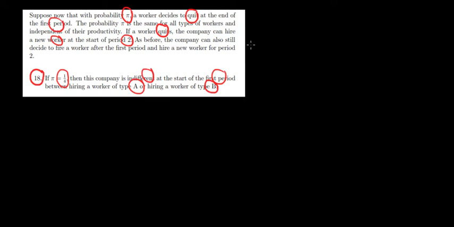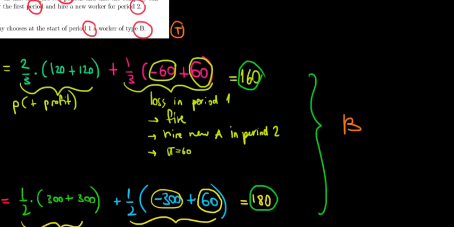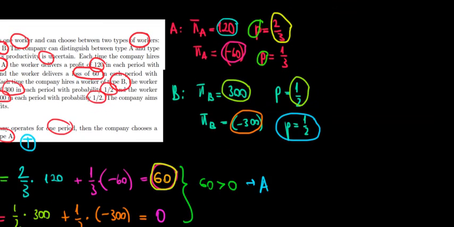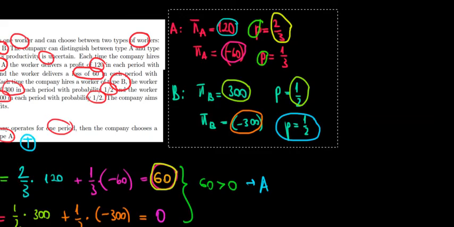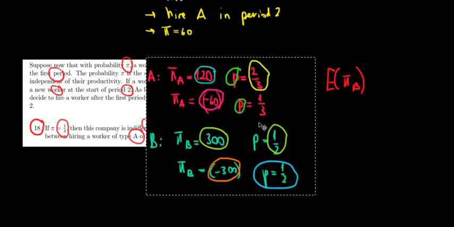Now, first of all, when would the company be indifferent between hiring them? It would be indifferent if the expected profit of hiring a worker A is the same as the expected profit of hiring a worker B. The question is, what is the expected profit now? Because we have to keep in mind a new probability, the probability that the worker can quit. So we will still work with the data that we had from the beginning of the question. So the probability is over here. Let me just crop and paste them below, like that. Copy, put them over here, and we'll work with this as well.